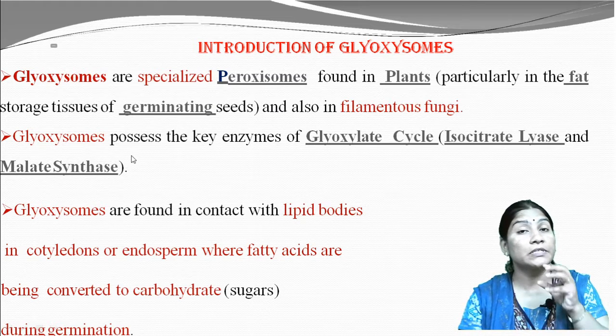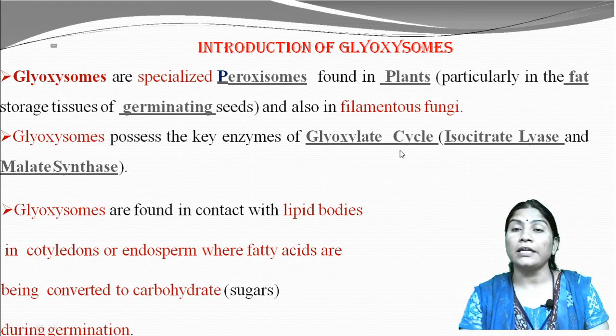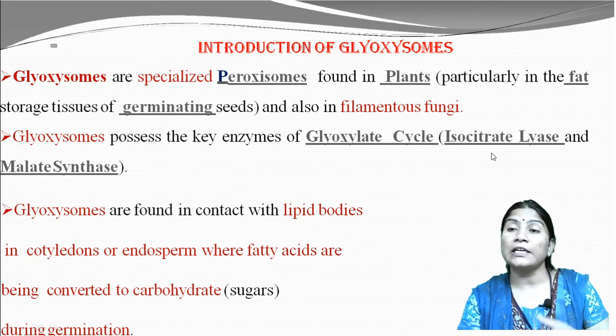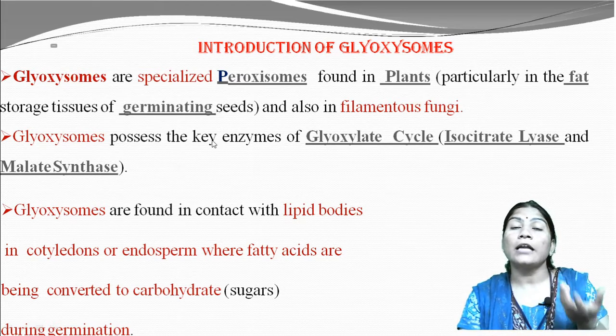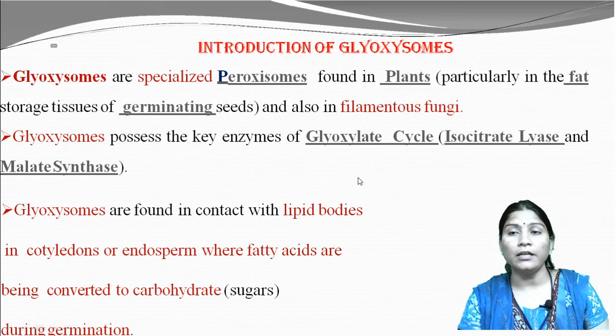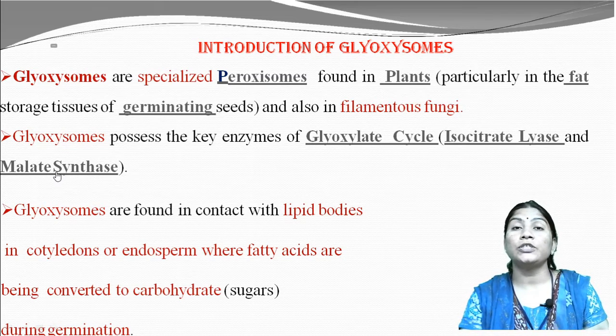These glyoxysomes possess the key enzymes of the glyoxylate cycle, that is isocitrate lyase and malate synthetase. These are the two enzymes which are present in the glyoxysomes.